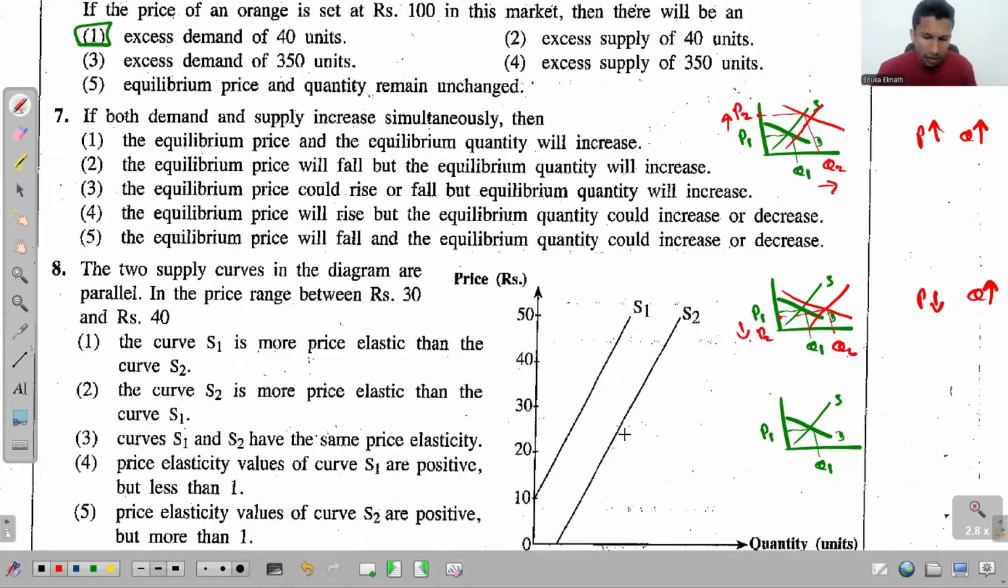And in the third situation, let's say that the increase in demand is the same as the increase in supply. So what happens to the price? Nothing happens to the price. Price remains the same, but somehow the quantity has increased. So these are all the possible scenarios. Now, based on these three scenarios, I hope that you can find the answer.